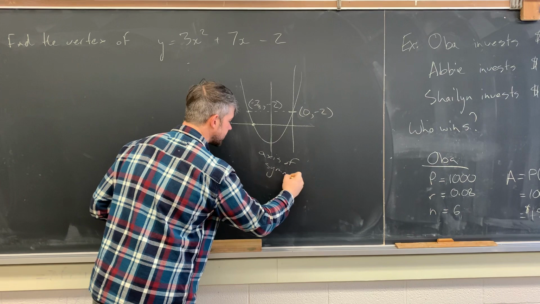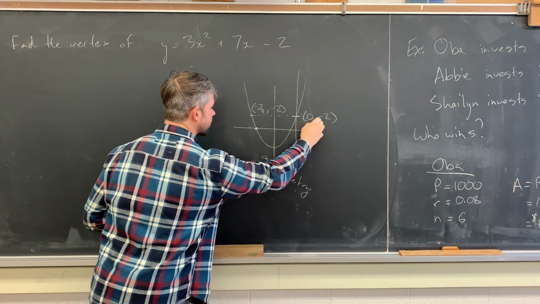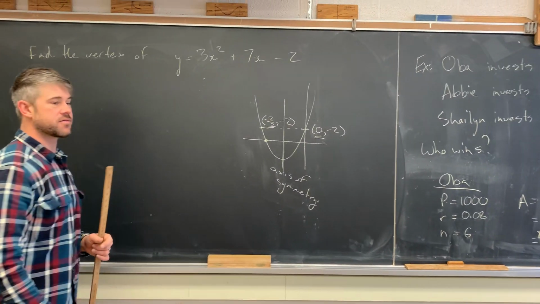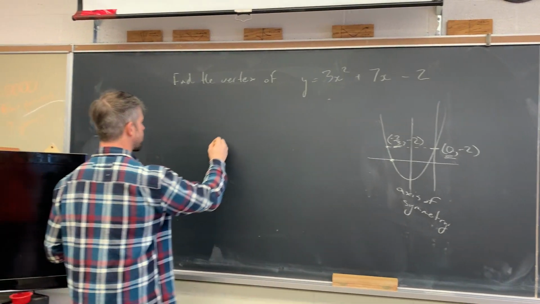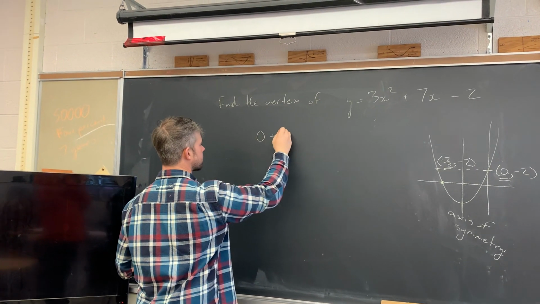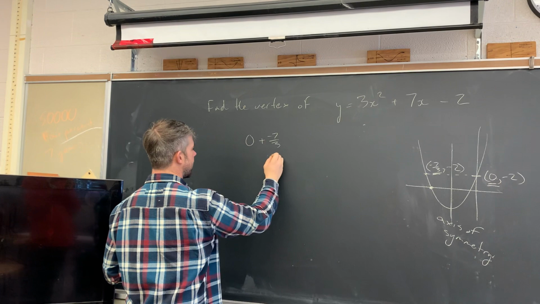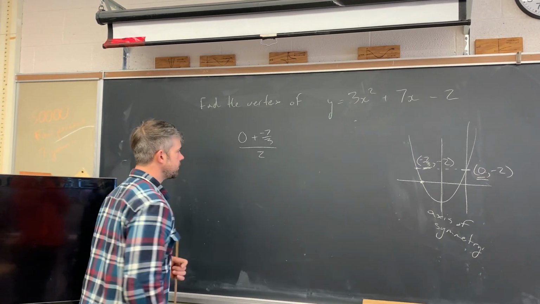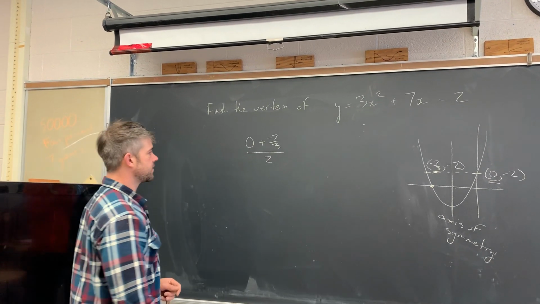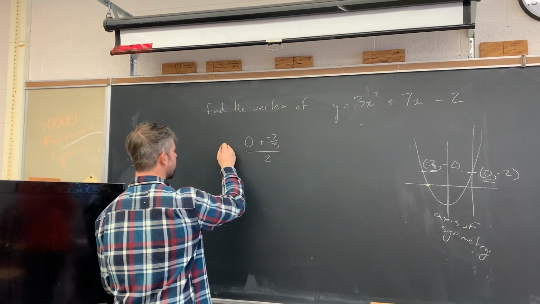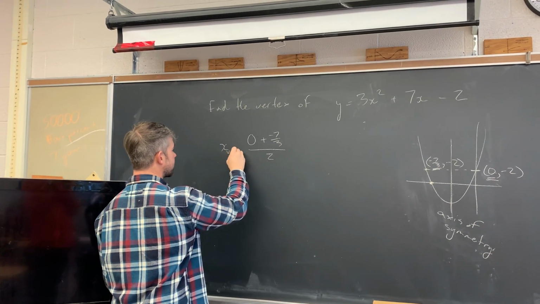To do that, I'm going to have to take the average of my 2 x values. So I have to take the average of 0 and -7/3. So I'll add them up: 0 plus -7/3, and then I'll divide it by 2. Now this looks like a tricky bit of division, but I know this is the x value of my vertex.